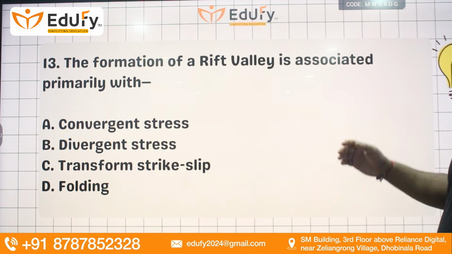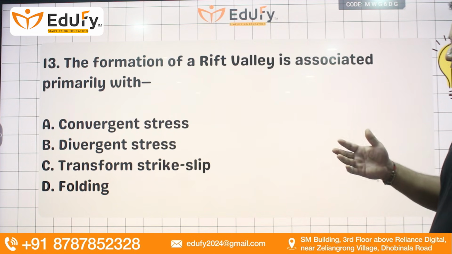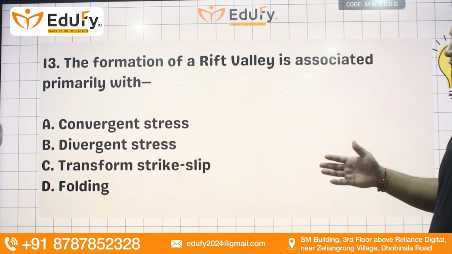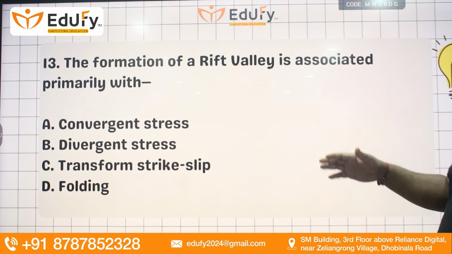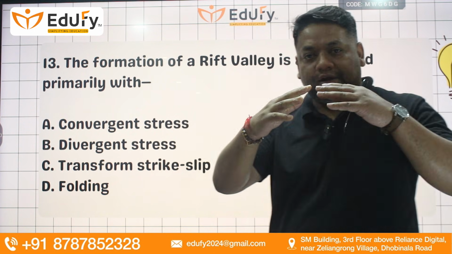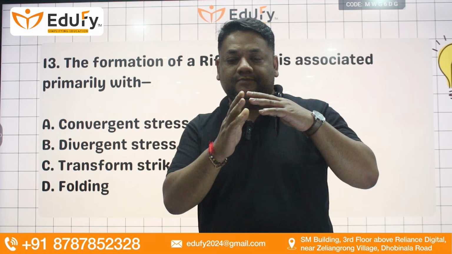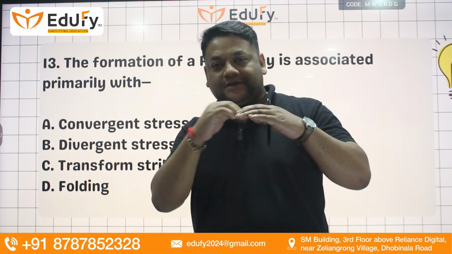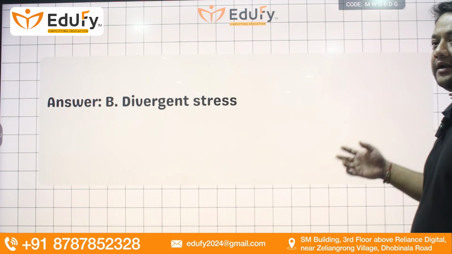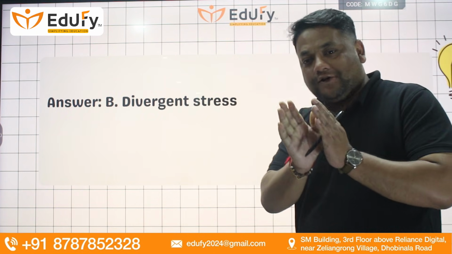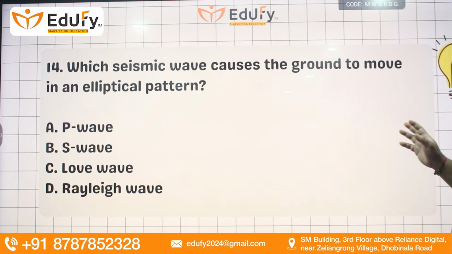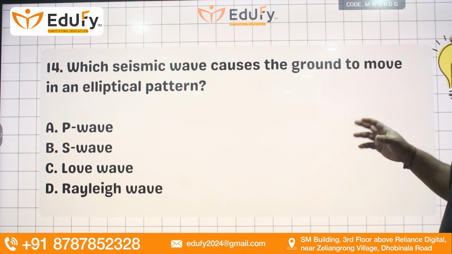Next question. The formation of Rift Valley is associated primarily with convergent stress, divergent stress, transform strike slip, or folding. So technically when two lands are separating from each other, cracking from between, it develops cracks, and that becomes a Rift Valley. So divergent stress is the real answer, which is causing land to move apart.